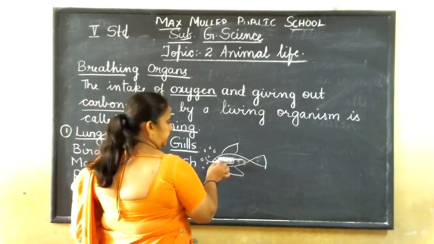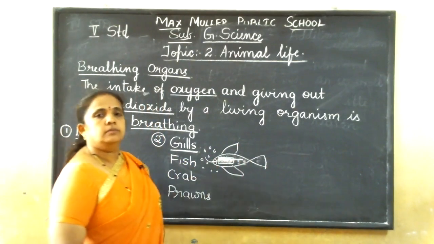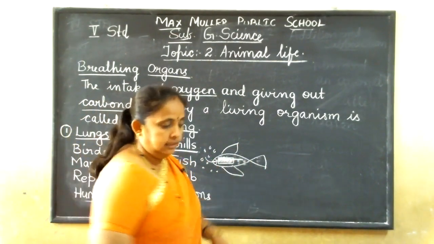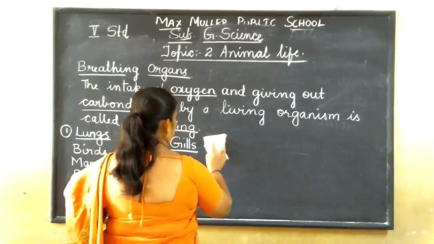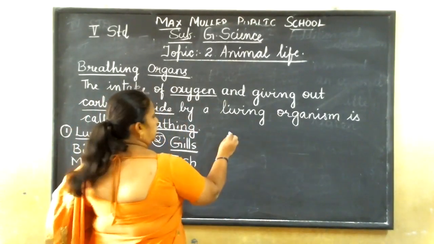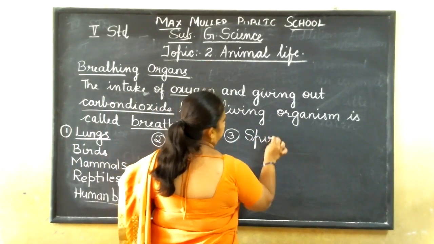And again, the carbon dioxide also comes out of the body. Okay, so this is how the gills are there in fish, crab, prawns, water animals especially.